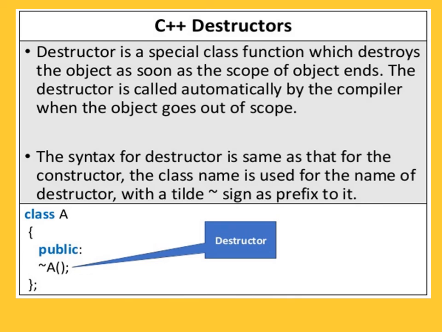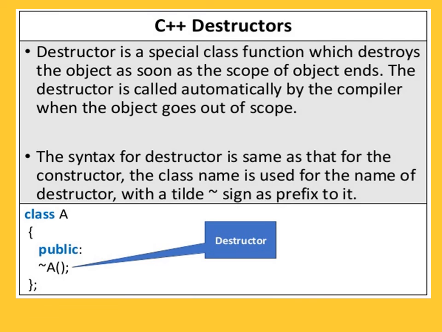Next we are going to learn the destructor. A destructor is a special class function which destroys the object as soon as the scope of the object ends. The destructor is automatically called by the compiler when the object goes out of scope. So constructor and destructor come together. When you create an object, the constructor is called, and some space is occupied in memory. That space is freed by the destructor. The object created is destroyed by the destructor.